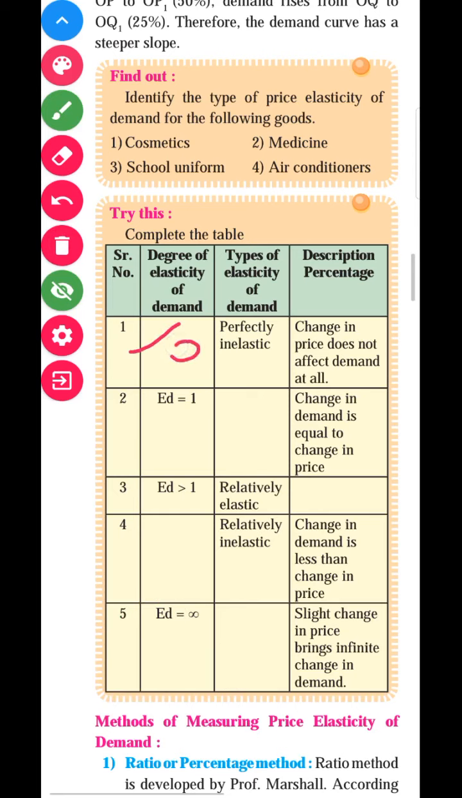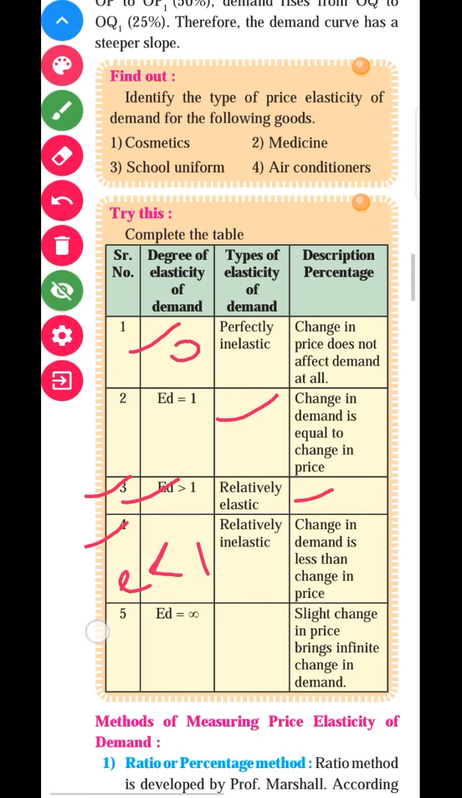Yes, in the second box, which type is it? It is unitary elastic demand. In the third column you can write the meaning of relatively elastic demand. A small change in price brings a large change in demand. It is called relatively elastic demand, and the coefficient value is ED greater than 1. In the fourth type, what is the coefficient value? ED is less than 1.